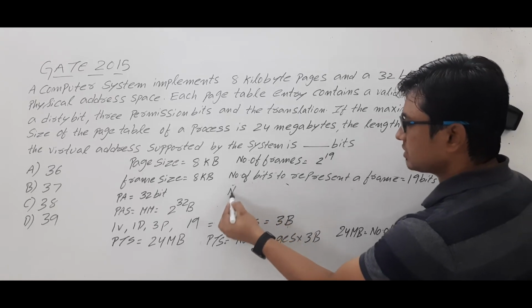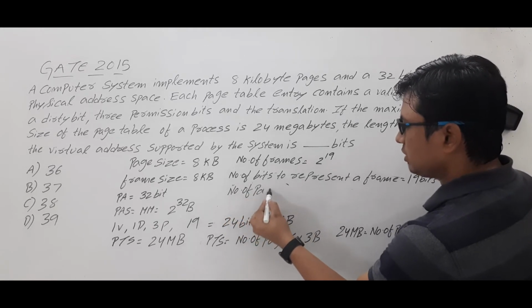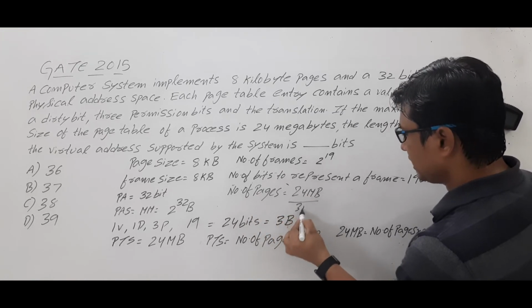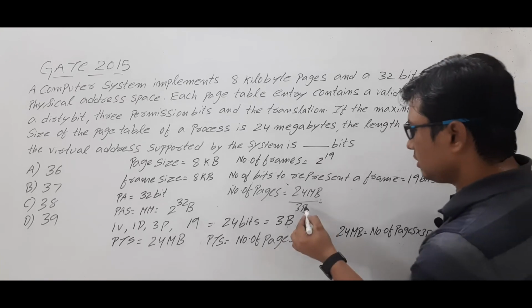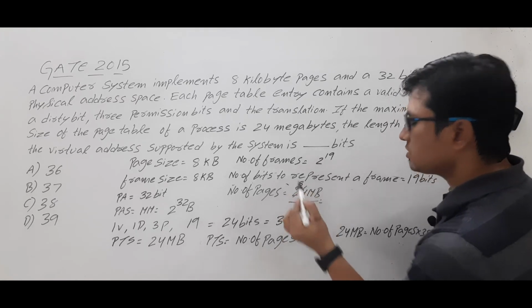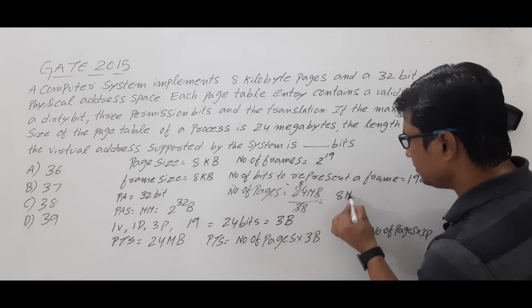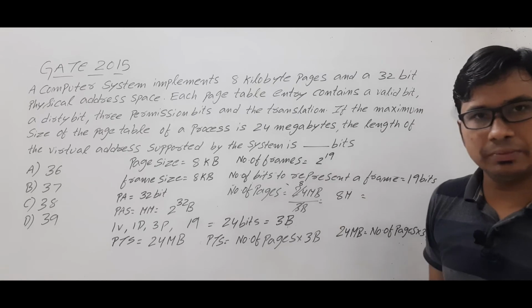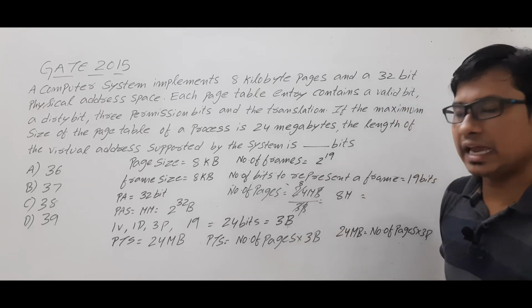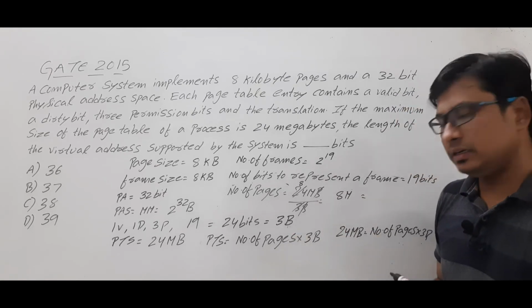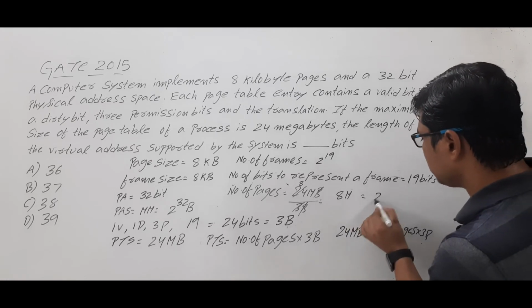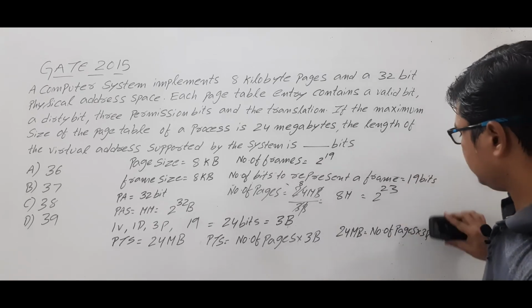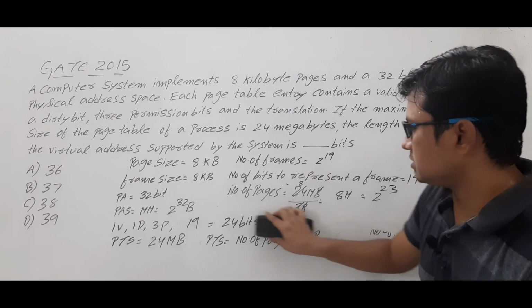So number of pages is equal to 24 MB by 3 bytes, which is nothing but 3 8s are 24. So you have 8 million pages, because this byte and this byte will be cancelled. So you have 8 million pages, which is nothing but 2 power 23 pages. Are you able to understand it or not? Okay, we got the number of pages.